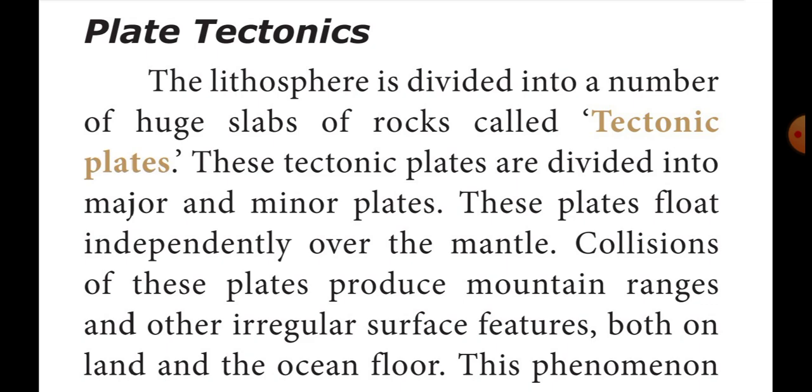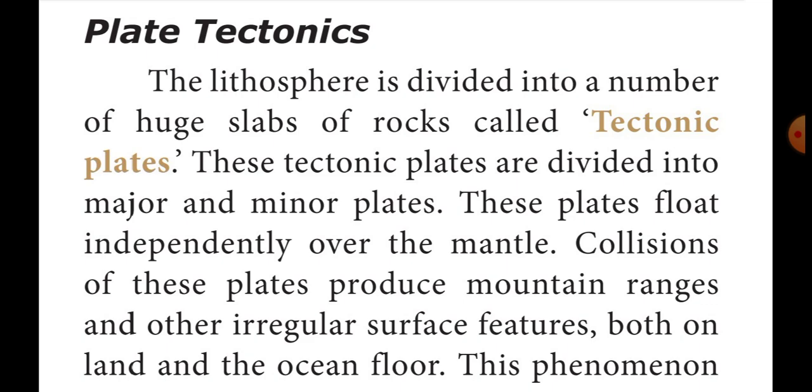Also, these plates float independently over the mantle. Float means to move slowly. These tectonic plates move slowly and independently over the mantle. Then collisions of these plates produce mountain ranges and other irregular surface features.